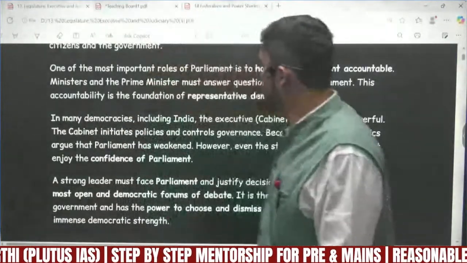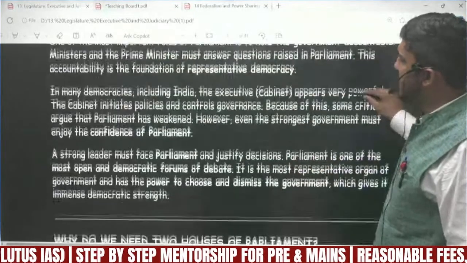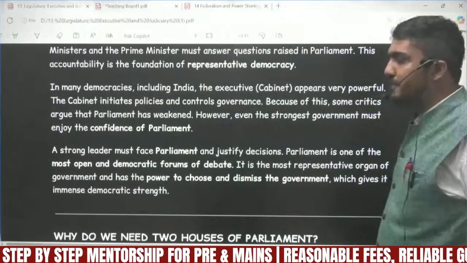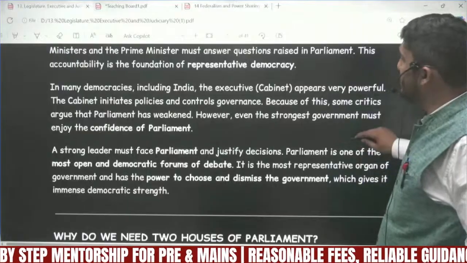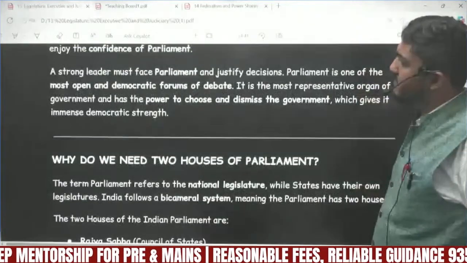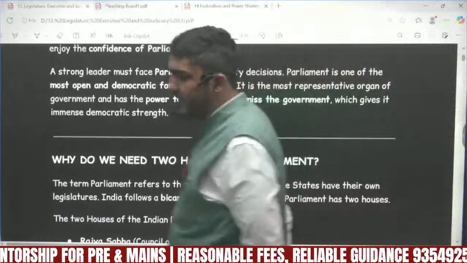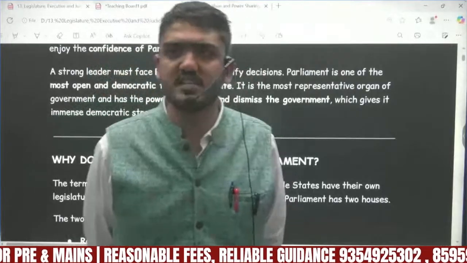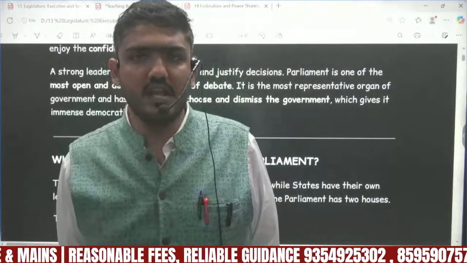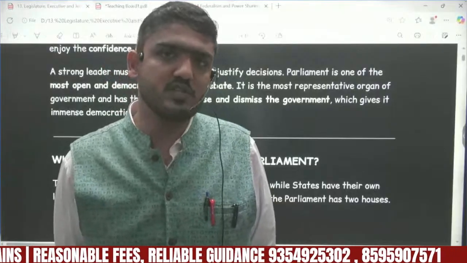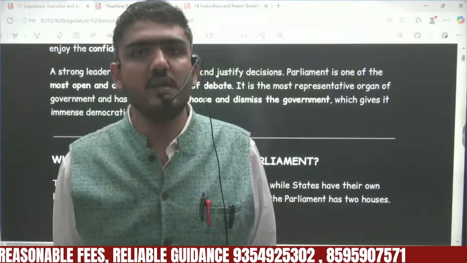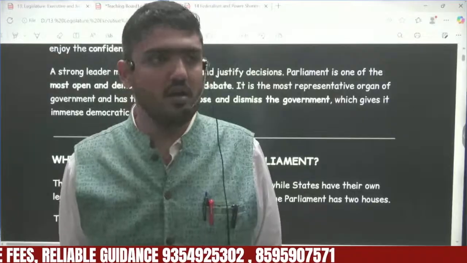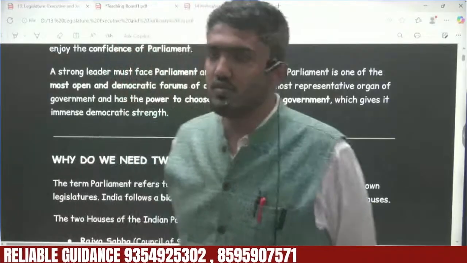Now, in many democracies, including India, the executive, or what we call the cabinet, appears to be very powerful. Sometimes the cabinet becomes very powerful, and a strong leader must face Parliament and justify the decision. Normally there are three sessions of Parliament in a year. In every session, the minister responsible for their particular department or ministry will have to answer the questions asked by the members, by the opposition members. All right.